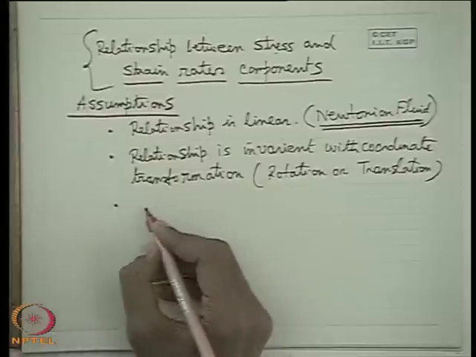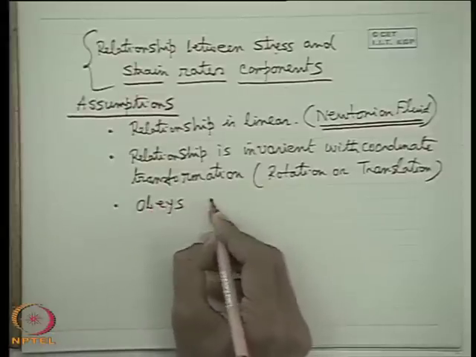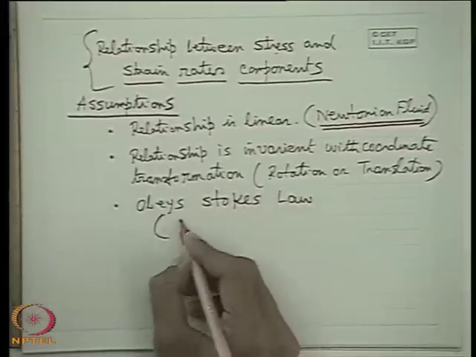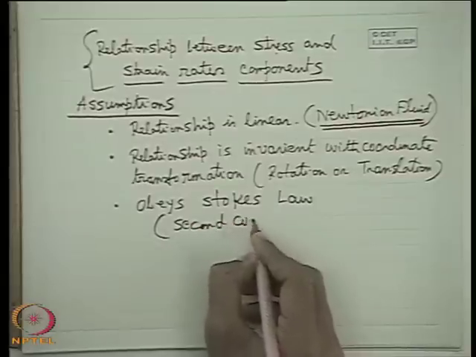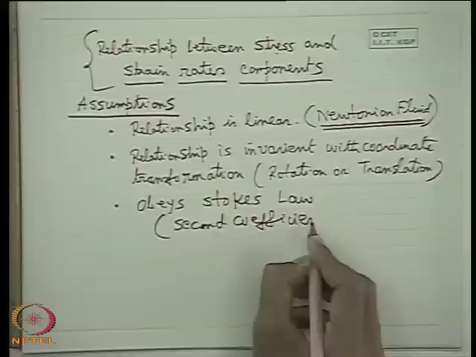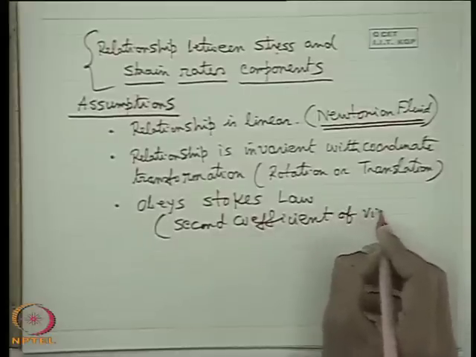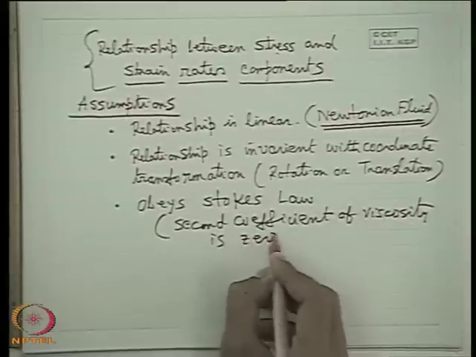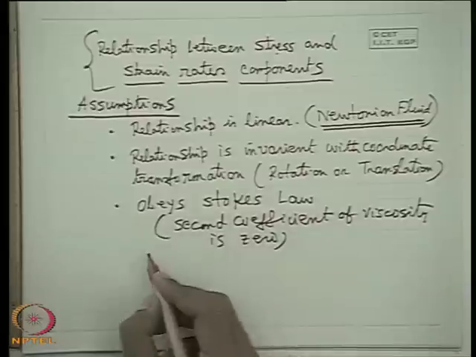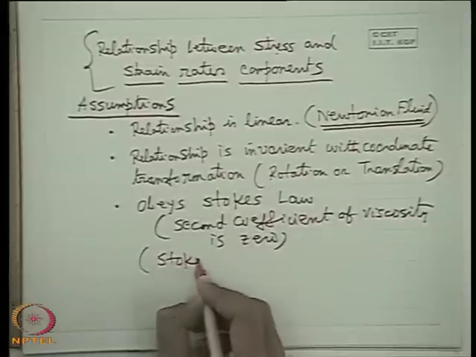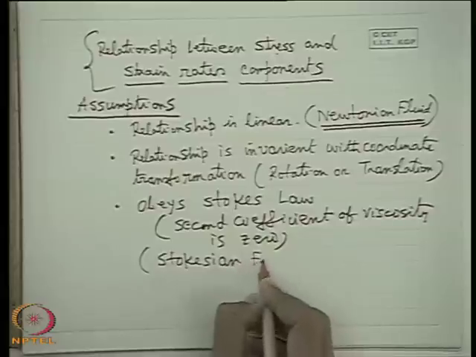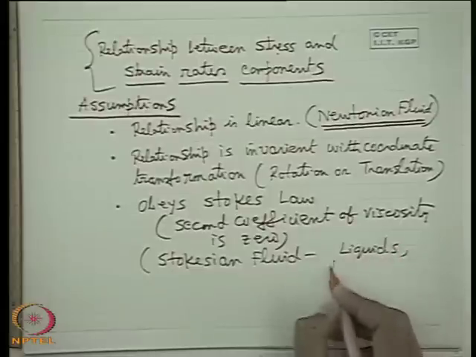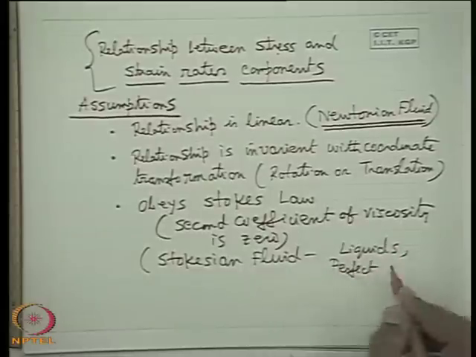Okay. Number 3 is that it obeys Stokes' law. Of course, it is very difficult for you to understand. Stokes' law means the second coefficient of viscosity is 0. That I will describe. The fluids which obey this are known as Stokesian fluid. Usually liquids and perfect gases obey Stokesian fluid. This is now just for your information, not beyond this.